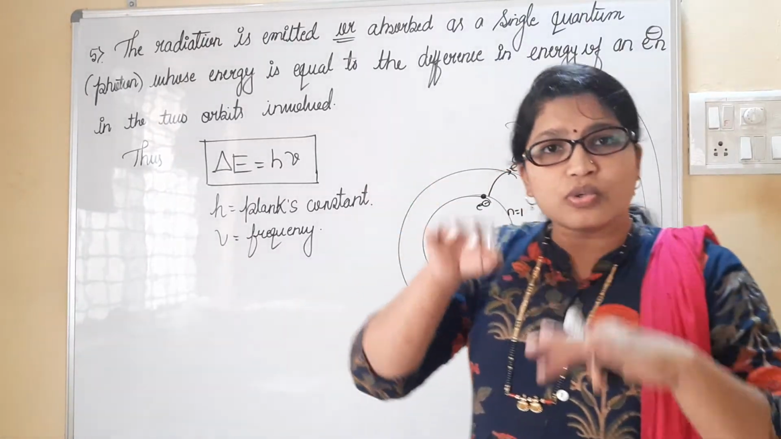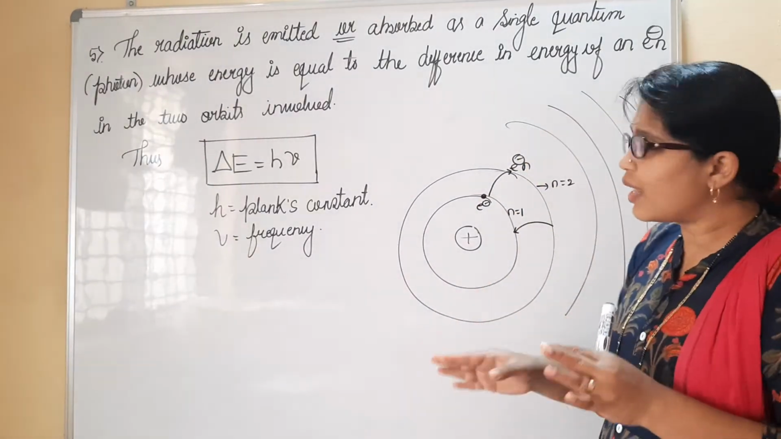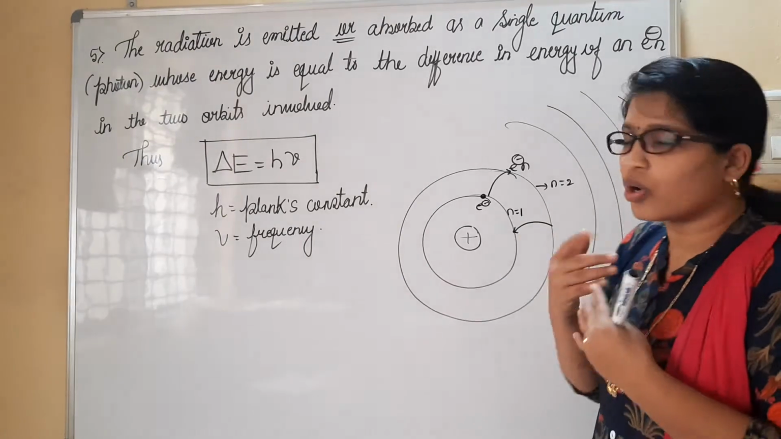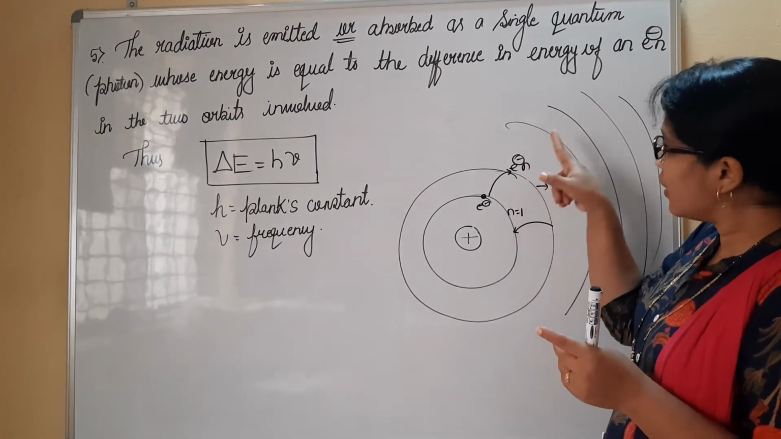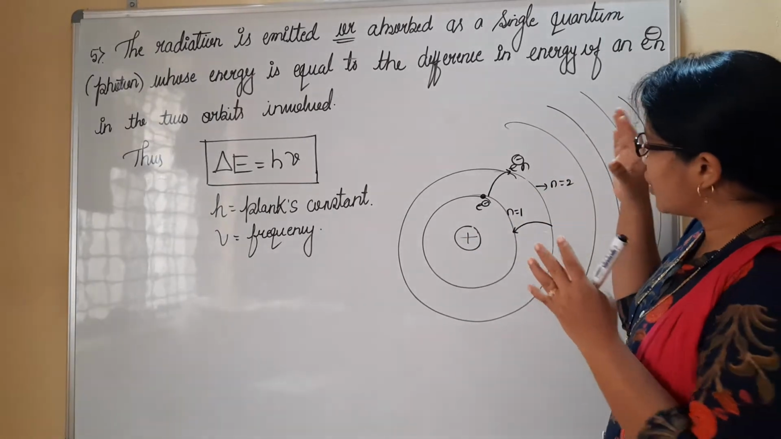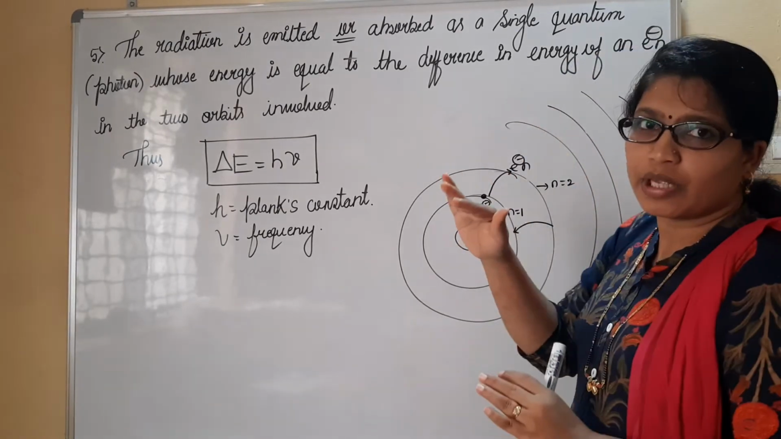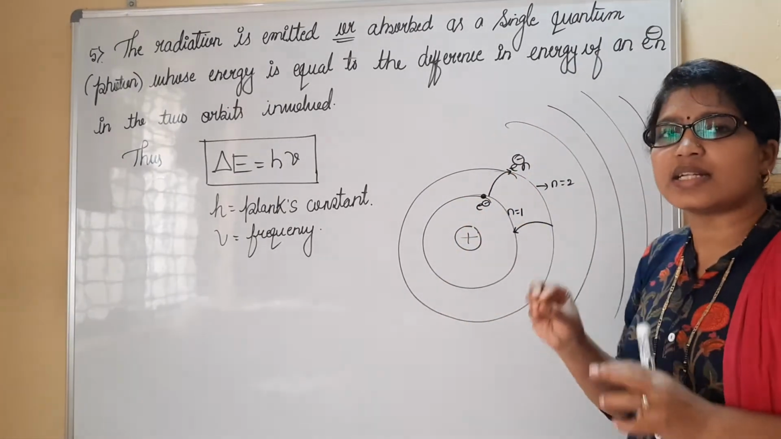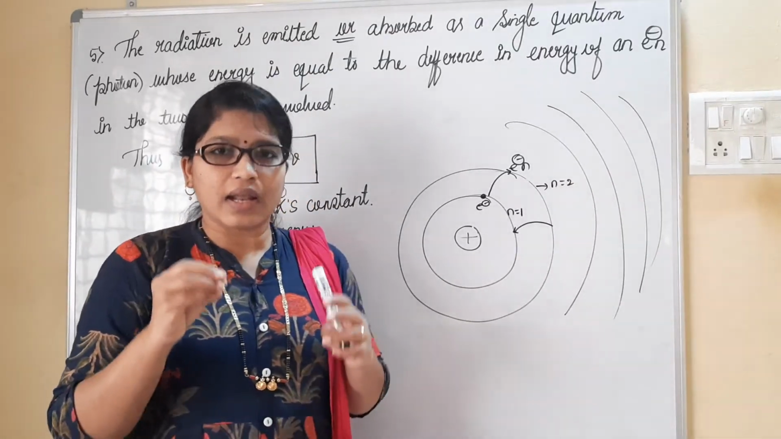And when it loses energy, it will come back to the shells. It is not necessarily that it comes back to where it was absorbed from. It may come back to second, third, fourth, and so on. That difference in energy, from where it has been moved to where it is coming, that difference in energy itself is called the energy absorbed by an electron.